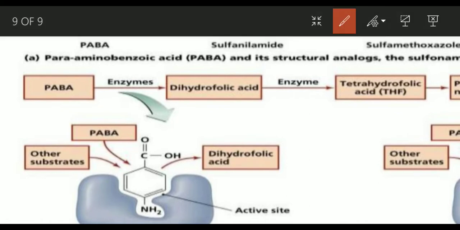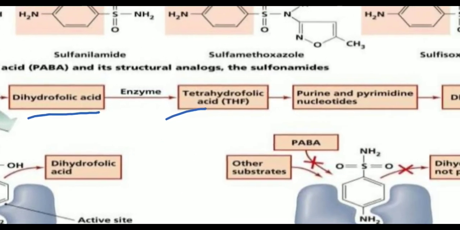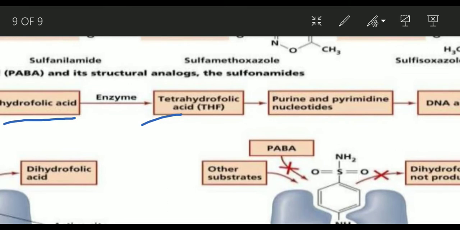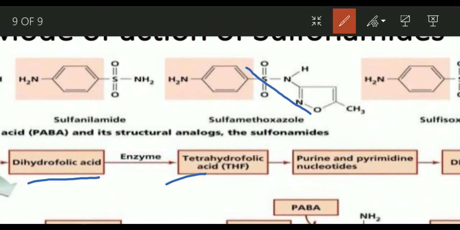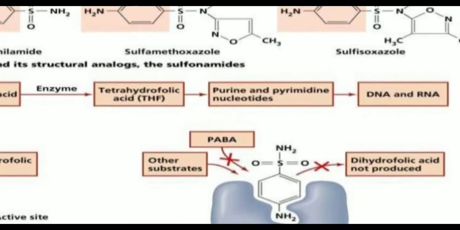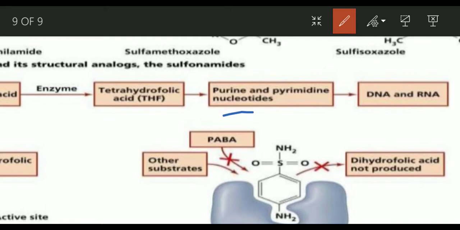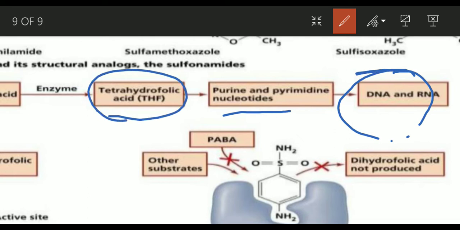So it starts with PABA, that is para-aminobenzoic acid, which then produces dihydrofolic acid, then tetrahydrofolic acid, and in the end, from tetrahydrofolic acid, purines and pyrimidines are synthesized, and finally DNA and RNA, nucleic acids, are synthesized. So this is the pathway for the synthesis of nucleic acids, for which tetrahydrofolic acid is very important.